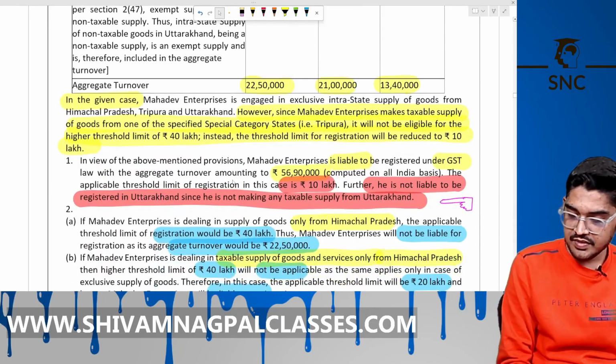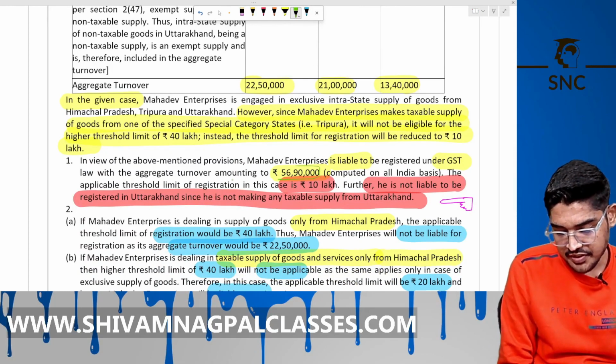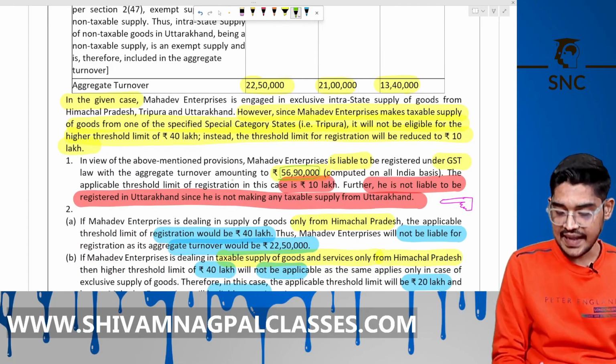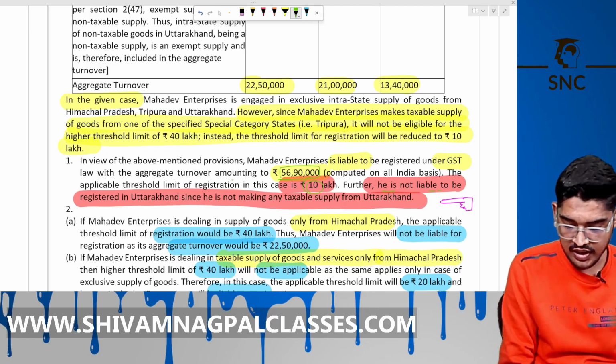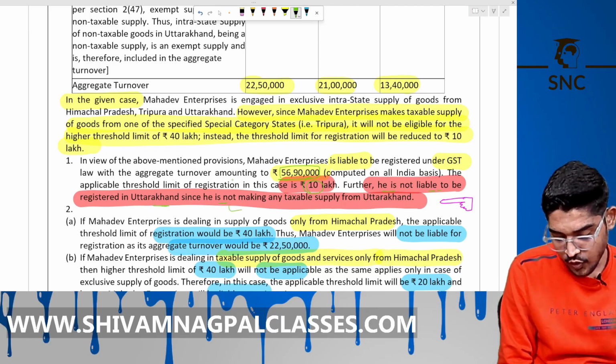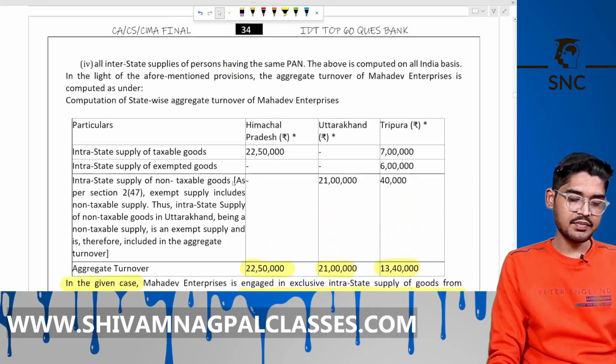Part 1 says your turnover is 56 lakh 90,000. And your threshold is 10 lakh. So he is not liable to register for Uttarakhand because he is making only non-taxable supply from there. Is this clear? Now see the remaining parts.